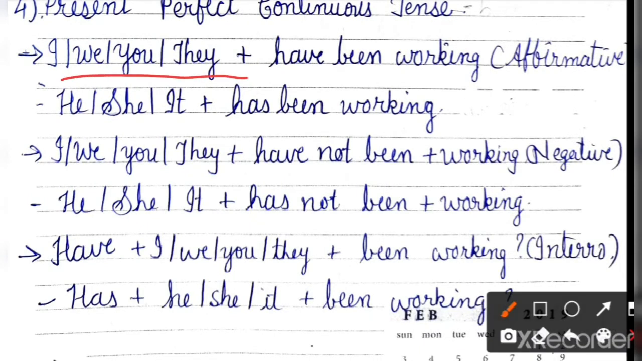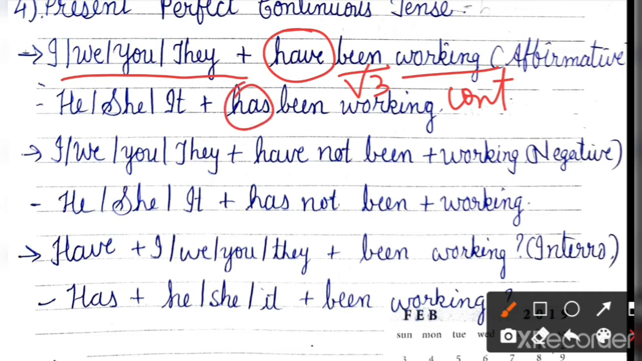With I, we, you, they, you will write have. Then been. Been shows V3 and working shows continuous ing. Okay, this is the affirmative form. I, we, you, they have been working. He, she, it has been working.